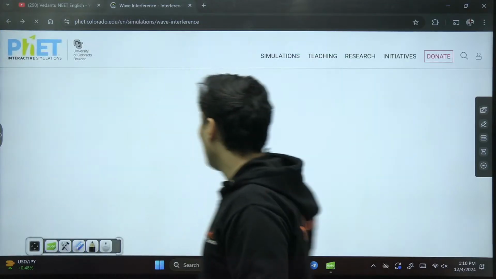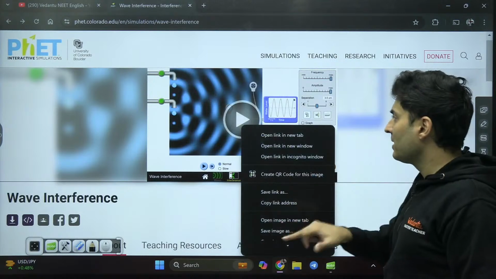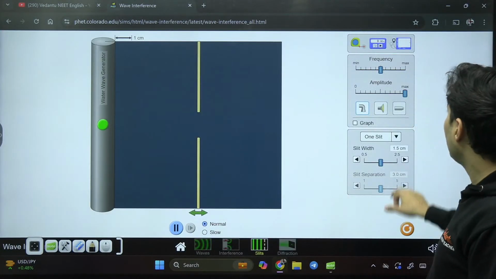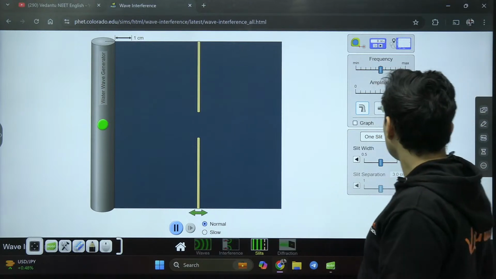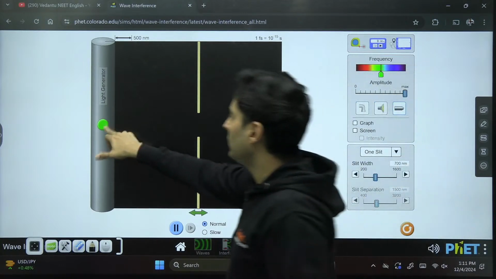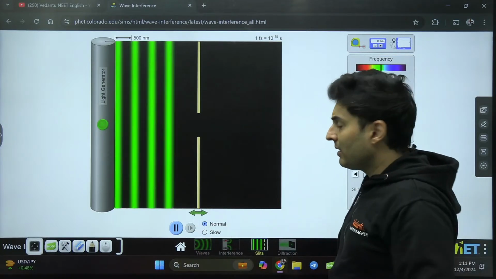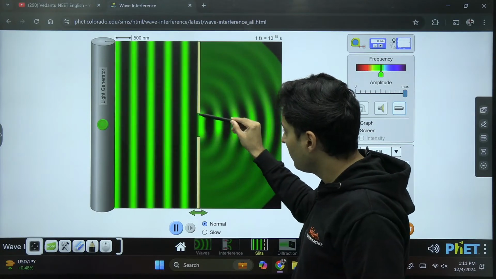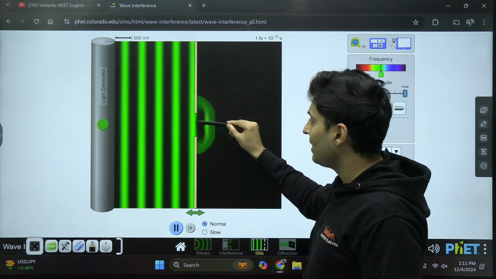Same thing you can observe for this single slit diffraction over here. When I use light and a single slit over here and I turn it on, think like this. In this slit, some 700, 800 sources are there.